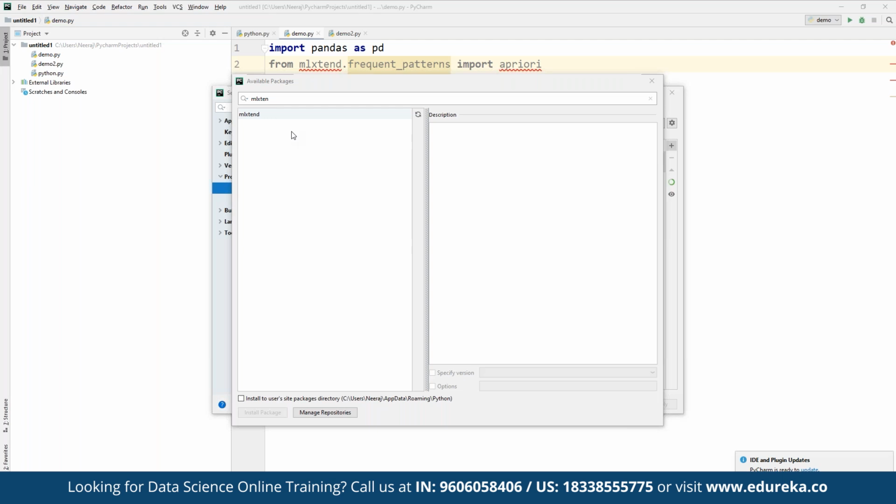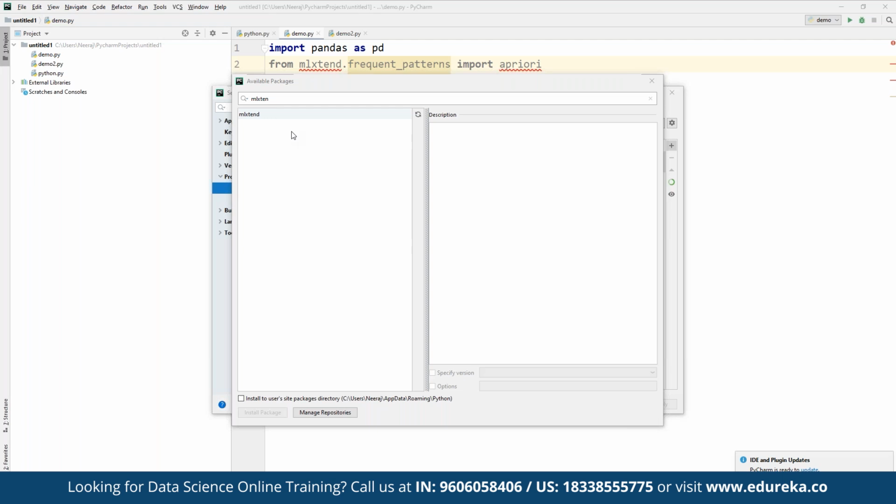So the first package for mlxtend has been installed, and now if you want to install the other packages, we can also install them. In case we are missing some kind of library, or in case we have not used those libraries yet, we can simply install and use them one by one. Once we are done, we can simply come out.